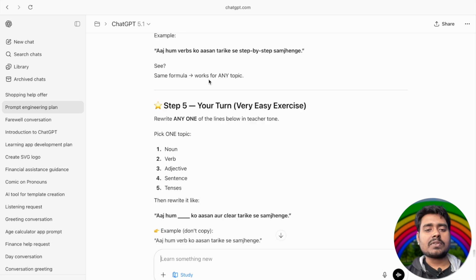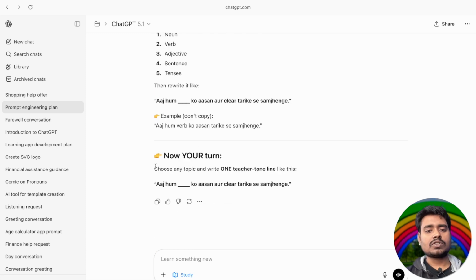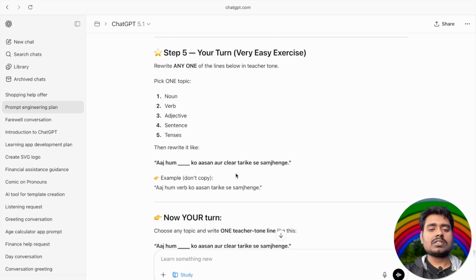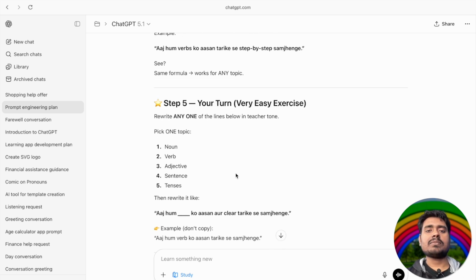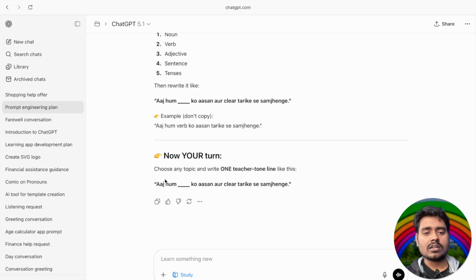So last time we were learning about style and control. Now it's your turn. Choose any topic and write one line in a teacher tone like this. The teacher tone is simple and step by step. आज हम verb को आसान तरीके से step by step समझेंगे. Choose a topic, one teacher tone like this.